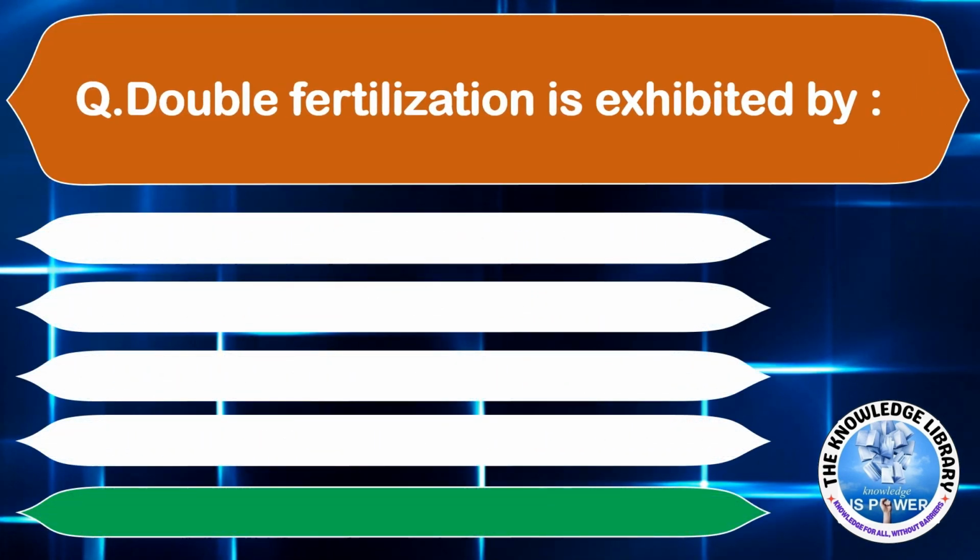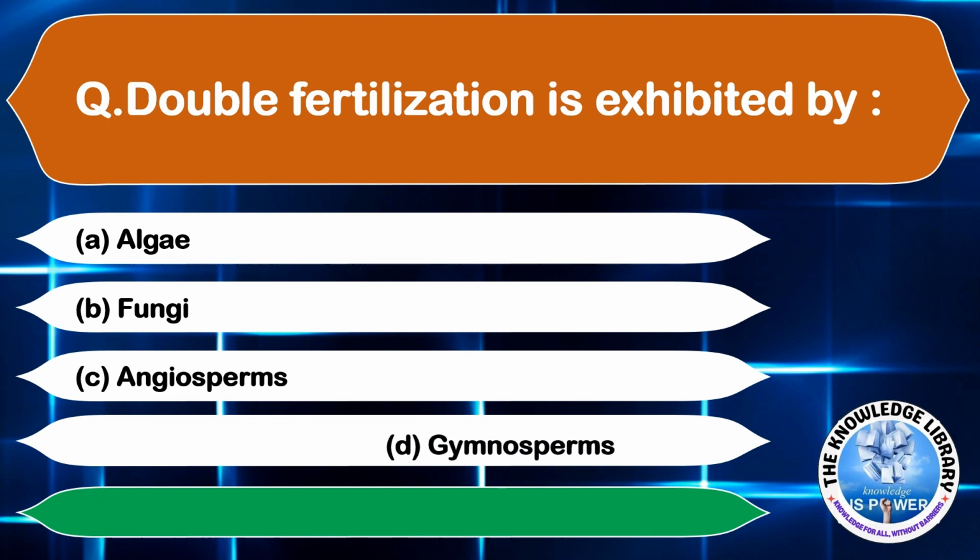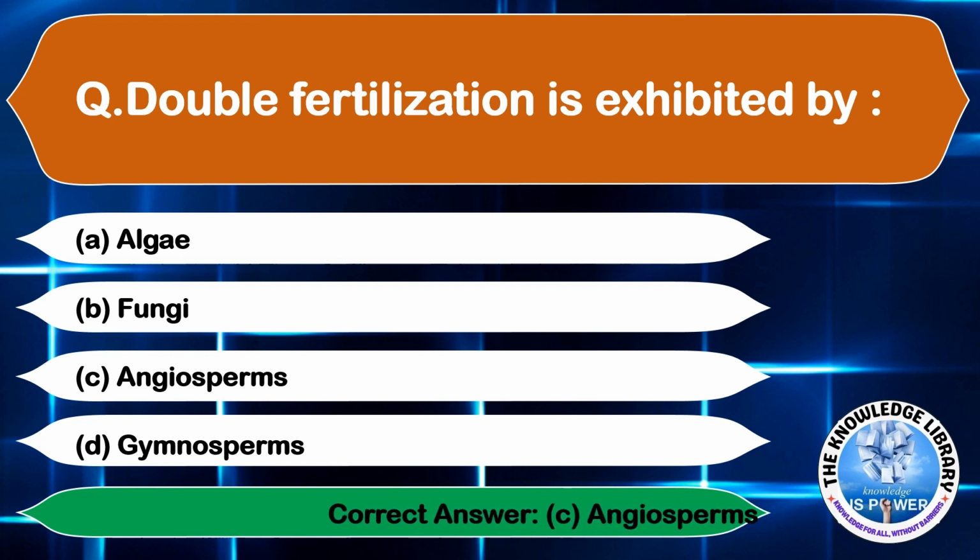Fertilization is exhibited by option A, algae. Option B, fungi. Option C, angiosperms. And option D, gymnosperms. The correct answer is option C, angiosperms. Moving on to the next question.